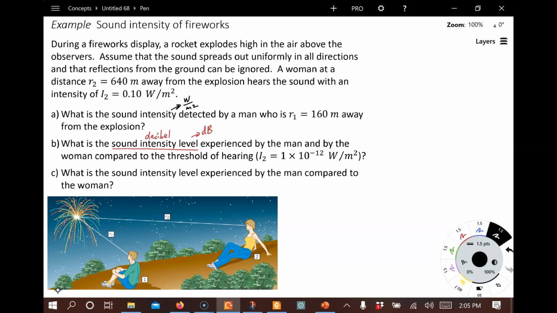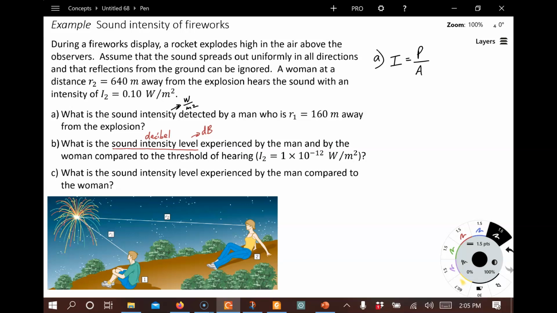Now for part A, we're dealing with sound intensity of the man. The definition of sound intensity, I, is equal to the power generated by the source of the sound wave, divided by the area over which it's spread.